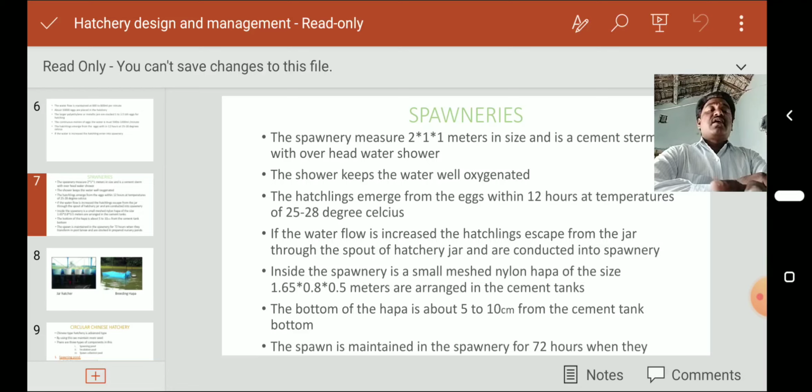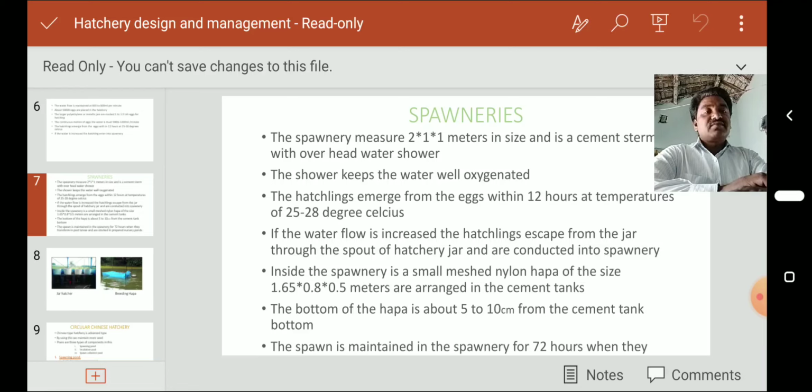Whenever the water reacts with air, more oxygen dissolves in the water. That is the reason why in running water the oxygen solubility is very high, and why the showers keep the water well oxygenated.